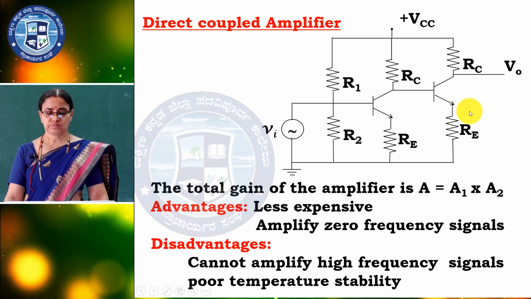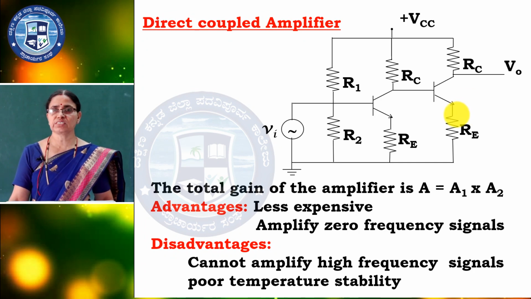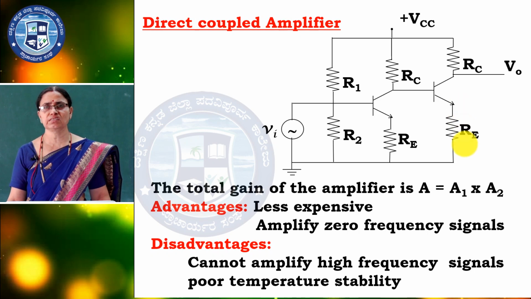The advantages are that it is less expensive and amplifies 0 frequency signals, since we are not using coupling capacitors, so it can be used as a DC amplifier. Disadvantages: it can't be used for high frequency signals, and it has poor temperature stability, so it can't withstand high temperature.